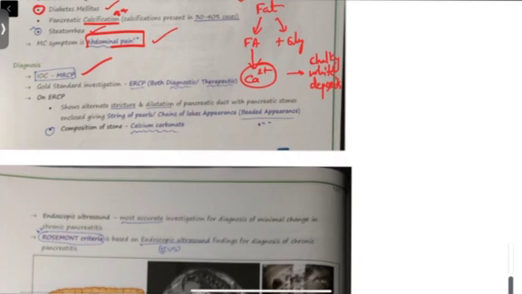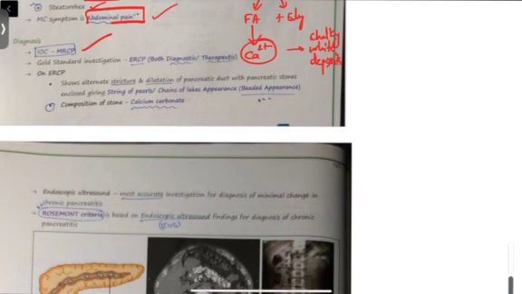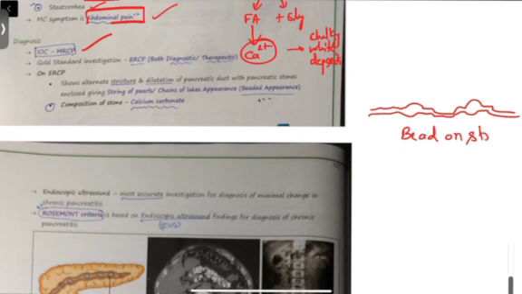Okay, so what will we see on ERCP? It will show alternate stricture and dilatation of the pancreatic duct. Basically, there will be dilatation and there will be stricture. There will be dilatation, there will be stricture. It will be like a rudraksha mala, bead on string appearance, or string of pearls. You can say string of pearls or chain of lakes appearance.